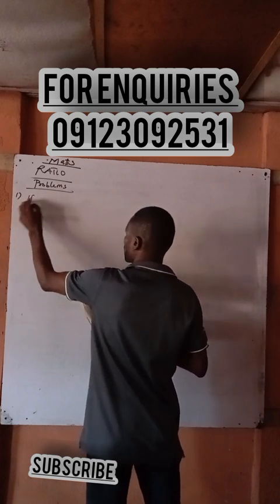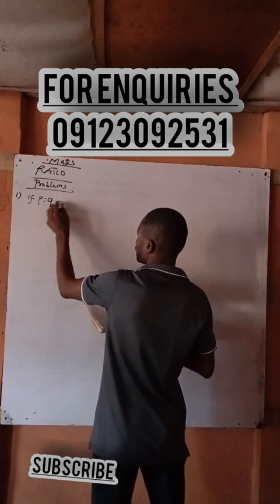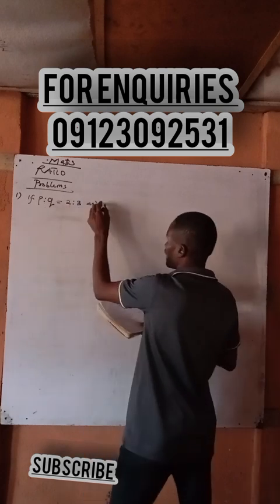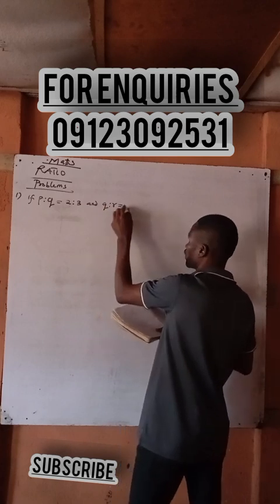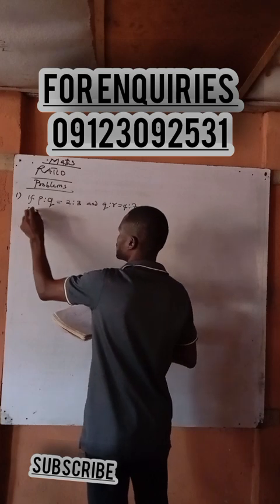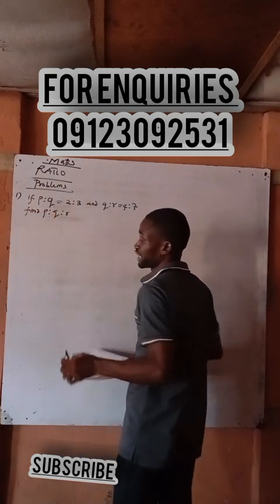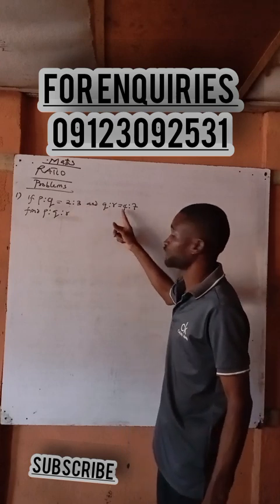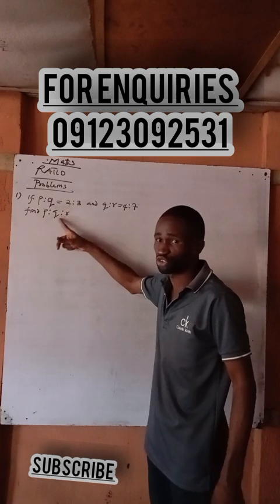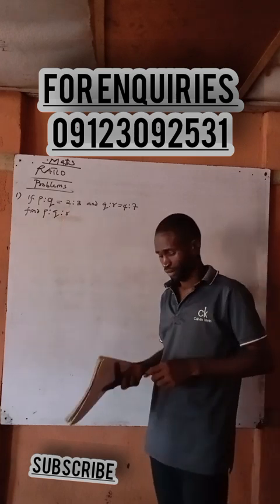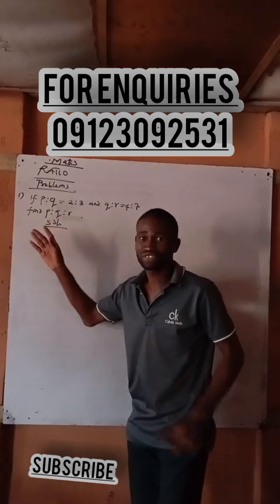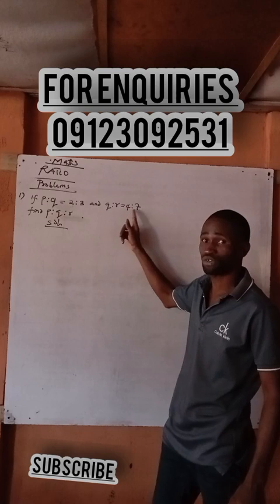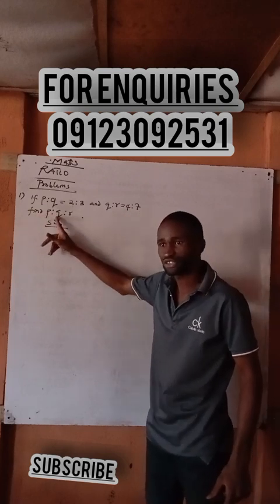They said if P is to Q is equal to 2:3 and Q is to R is equal to 4:7, we should find P is to Q is to R. So, if P is to Q is equal to 2:3 and Q is to R is equal to 4:7, we should find P is to Q is to R.